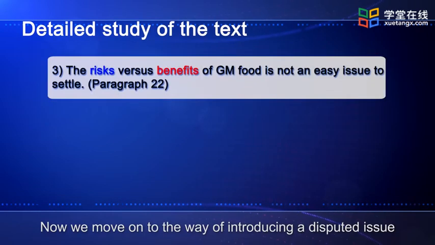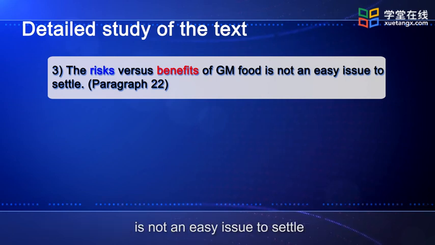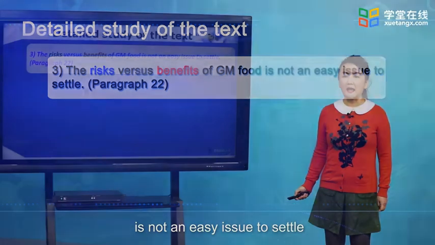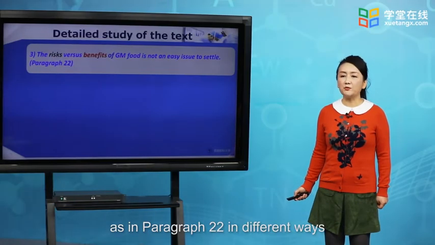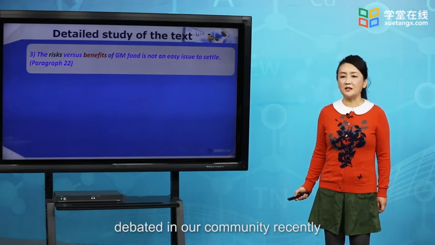Now we move on to the way of introducing a disputed issue. In paragraph 22, it says the risk versus benefit of GM food is not an easy issue to settle. You can express the same opinion in different ways. You can say, the issue of whether we should develop GM food has been widely debated in our community recently.